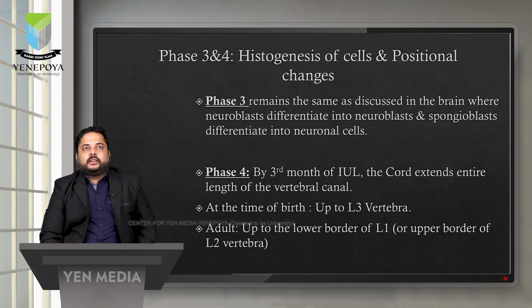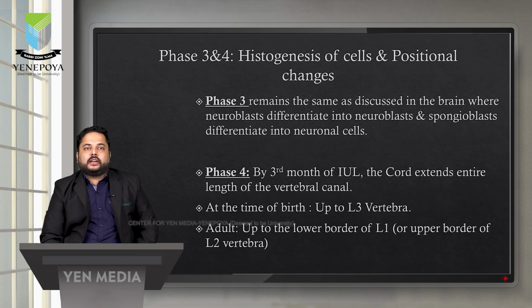Phase 3 includes the formation of different cells such as neuroblast, spongioblast, and their differentiation into neuronal cell layers. This we already discussed, it is the same as we discussed in the brain. Phase 4, after everything is formed, after the alar plate and basal plate are differentiated, by the 3rd month of intrauterine life, the cord extends throughout the length of the vertebral canal.